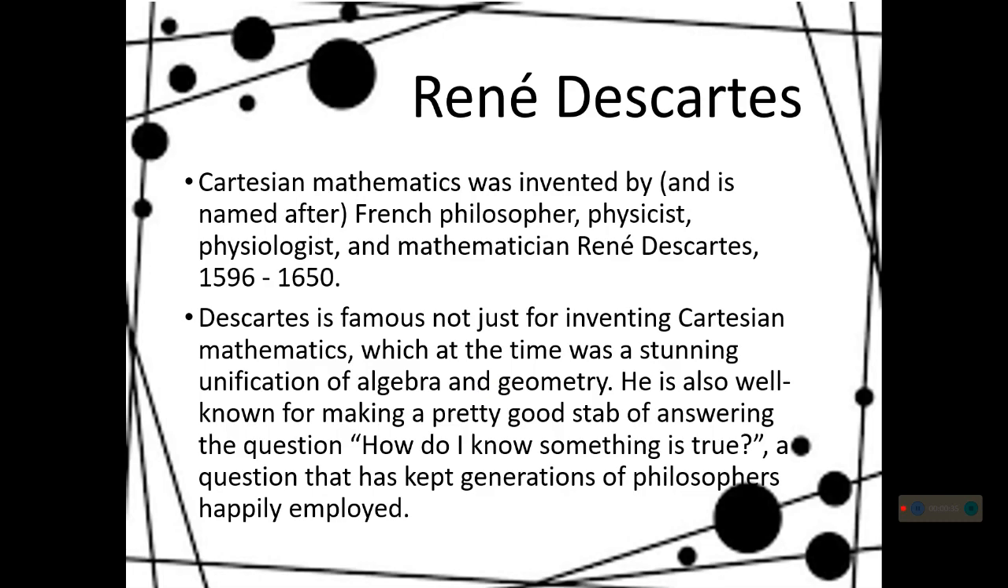René Descartes is the person behind the Cartesian coordinate system. Cartesian mathematics was invented by a French philosopher, physicist, physiologist, and mathematician René Descartes, who lived from 1596 to 1650. Descartes is famous not just for inventing Cartesian mathematics, which at the time was a stunning unification of algebra and geometry. He is also well known for making a pretty good stab at answering the question, how do I know something is true? A question that has kept generations of philosophers happily employed.